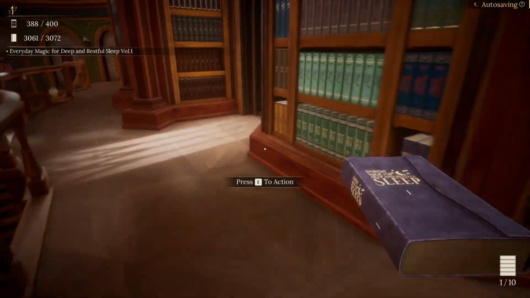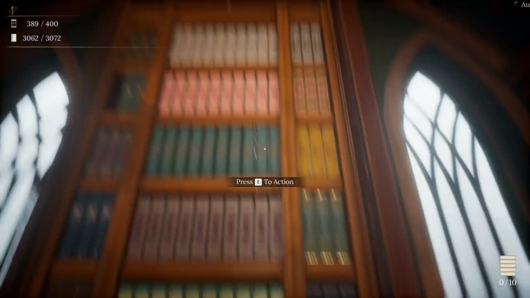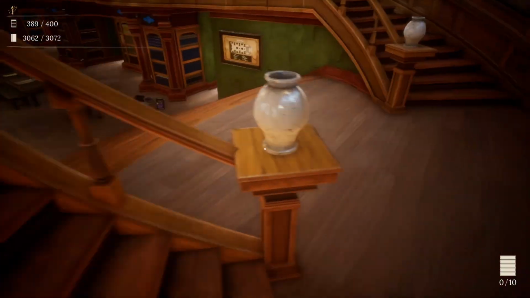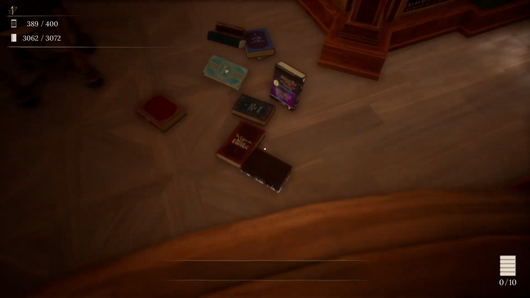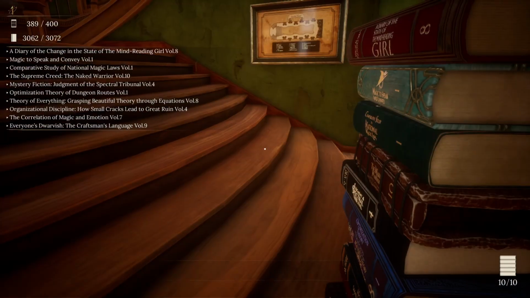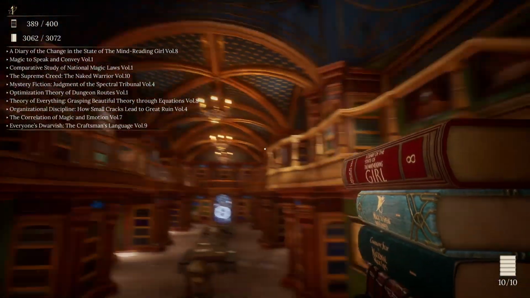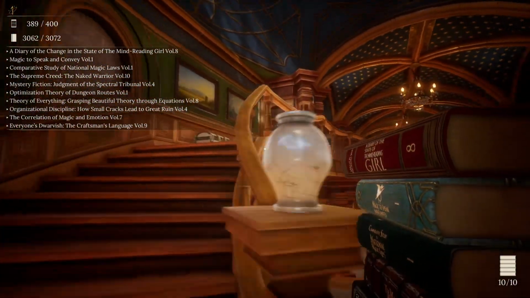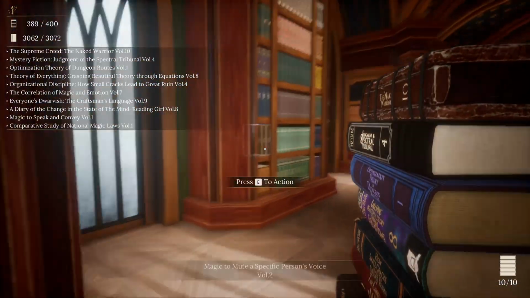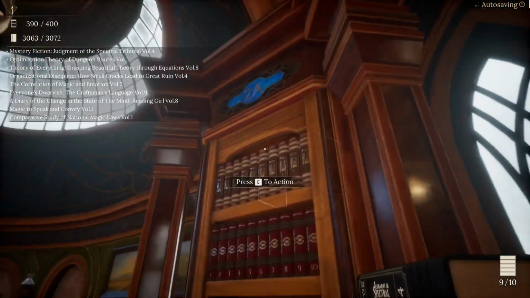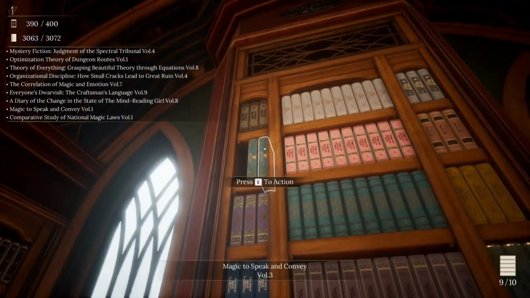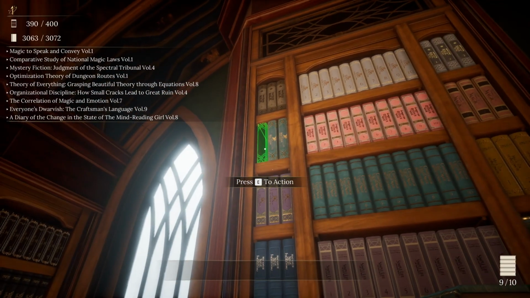That completes Magic and Everyday Magic for Deep and Restful Sleep, Volume 1. Cool. We're getting there. This should be the last load of books here. Oh, nice. So, starting from over here, we should have Supreme Creed of the Naked Warrior, Volume 10. That's everything. Everyday Magic, which one are we missing? Magic to Speak and Convey, Volume 1.